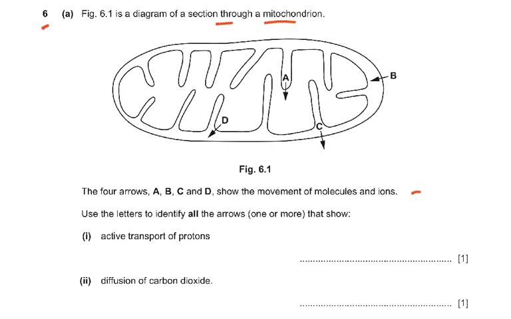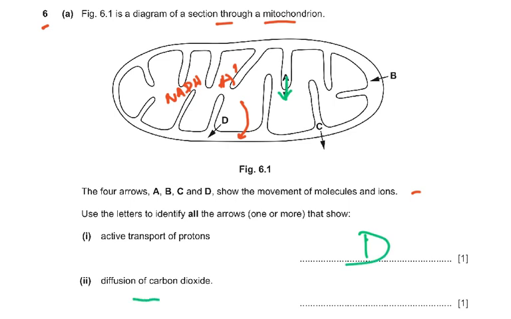But when they're actively transported is when the NADH gives up the hydrogen ions. So the NAD comes in here, NADH gives up the hydrogen ions, and the hydrogen ions are pumped into the intermembrane space. So this is active transport. But when they are flowing like here, this would be facilitated diffusion: hydrogen ions moving through the ATP synthase and then ATP being made. So active transport of protons would be D,